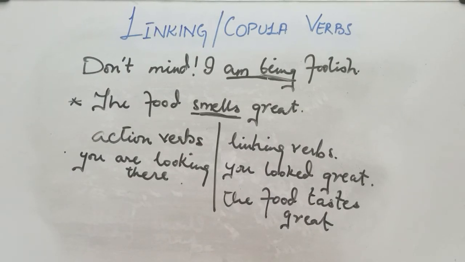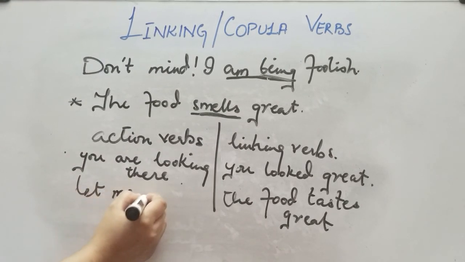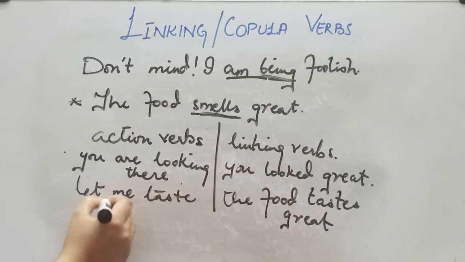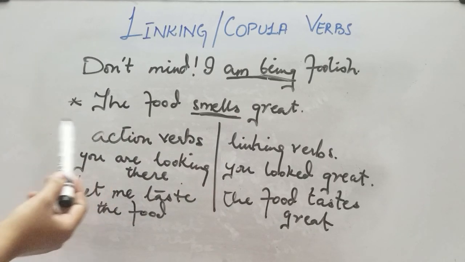The subject complement over here, again I repeat, is an adjective. Now if I say let me taste the food, we will end up over here. So I'm doing some action, I'm going to taste that food. So that is why I'm putting this action verb over here.